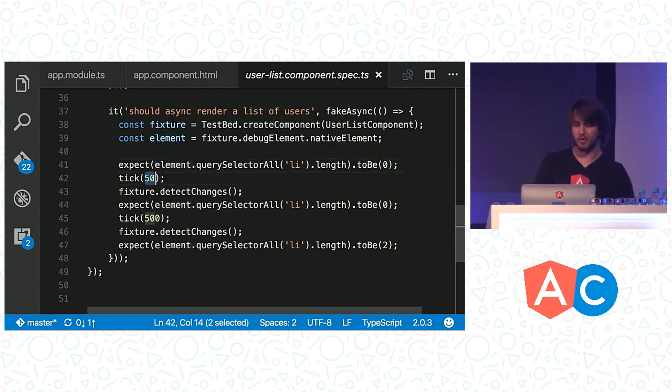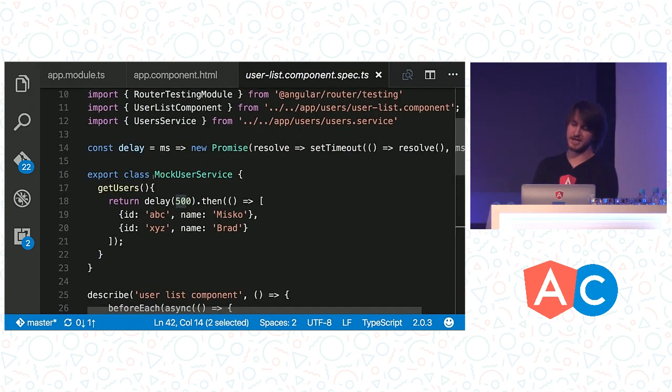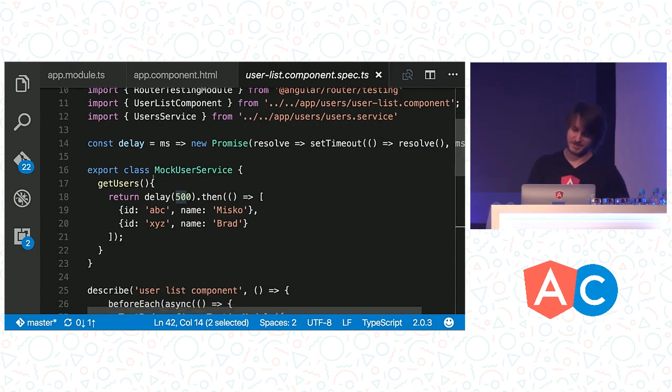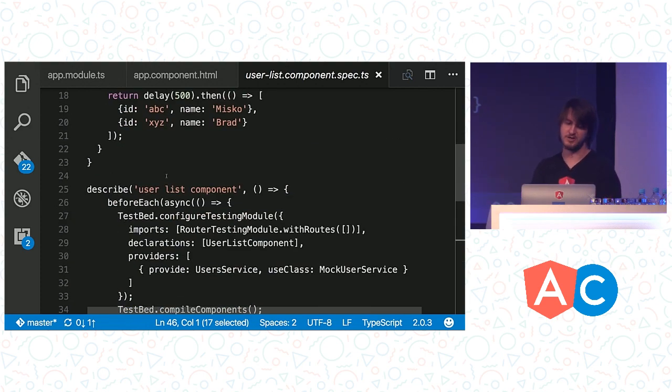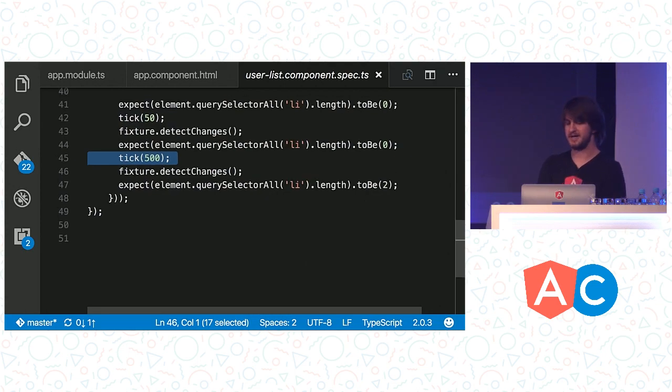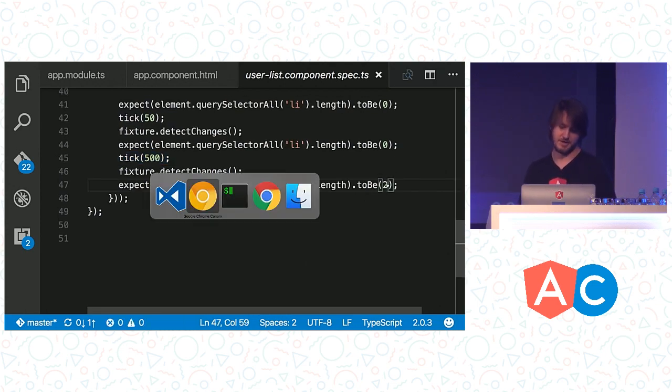Then we're going to jump forward 50 milliseconds in time. Because we have a 500 millisecond delay in our test here, we should still have nothing rendered. And then we jump ahead 500 milliseconds in time, so now we're at 550 milliseconds. This means that we should have passed our delay here, and then we should expect to see 2 items in our list.